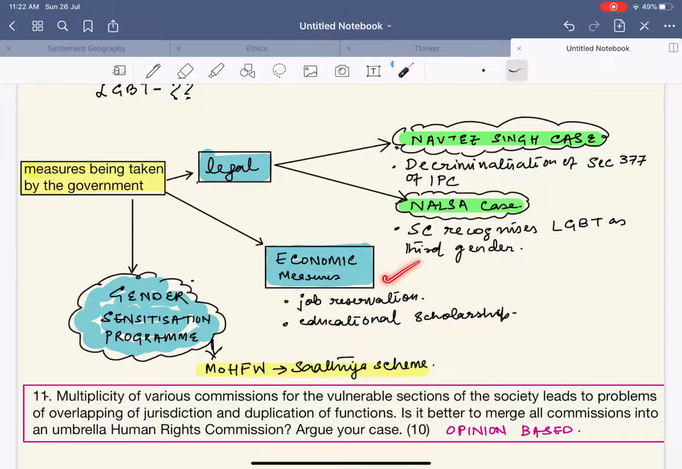Next, with respect to economic measures, we have job reservation and educational scholarships. Next, with respect to the gender sensitization program, what is this gender sensitization program? Gender sensitization program means that the government is basically trying to make people aware about who the LGBT are.